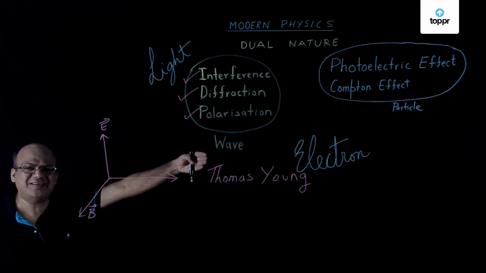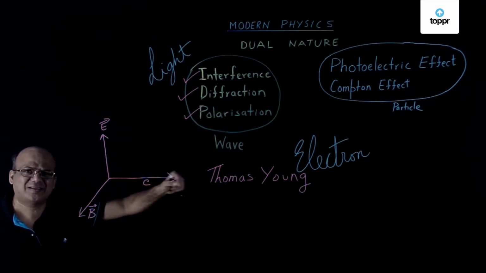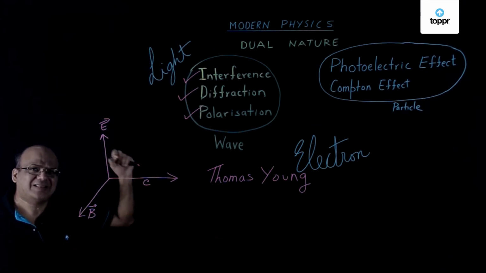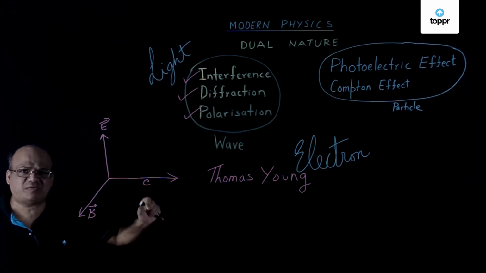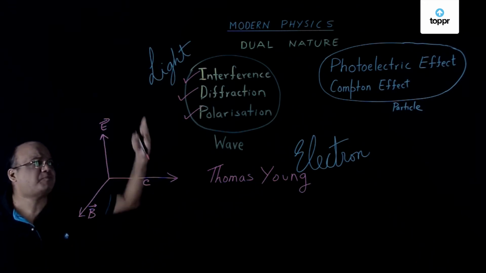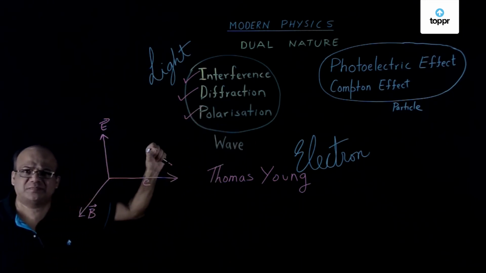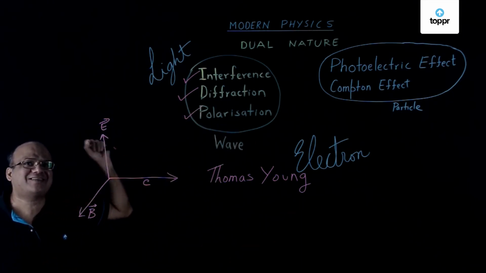Light will travel along x-axis. All three are mutually perpendicular. That is why we say light is a transverse wave. In fact, polarization tells us that light is a transverse wave because polarization is a property of transverse wave.